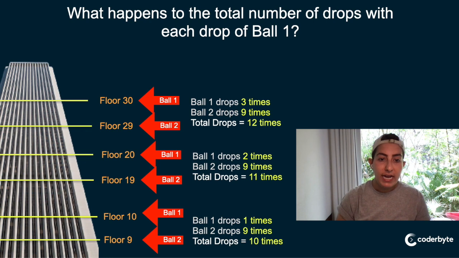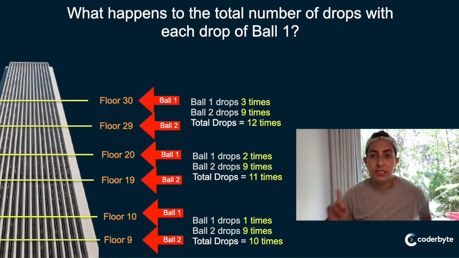So if we can somehow compensate for this growing number of total drops, right, we can maybe get our numbers down a bit. So it doesn't grow as the worst case grows. Maybe we can get it to even stay the same. Hint, hint, right? We're trying to maybe get it so that every single time we drop, no matter where in the building that first ball breaks, we're always going to only drop the ball some ideal number of times, right?